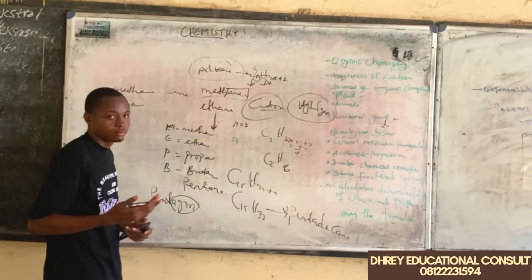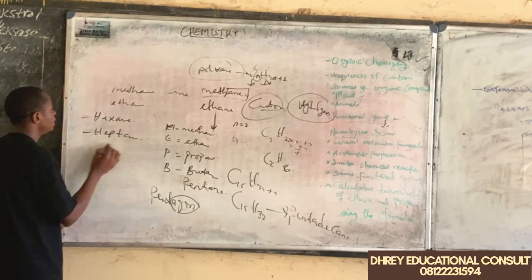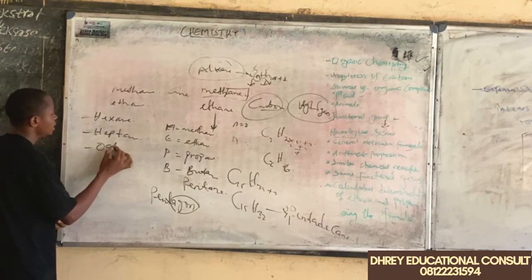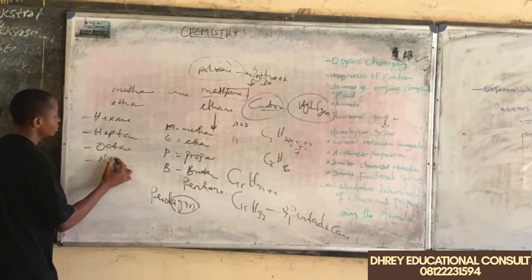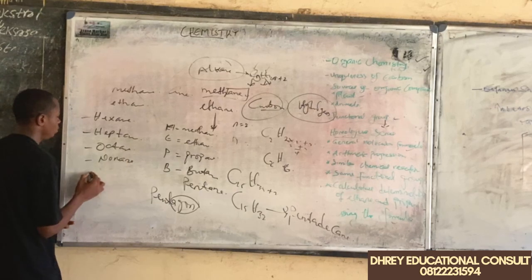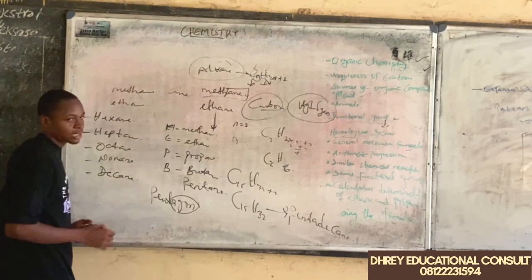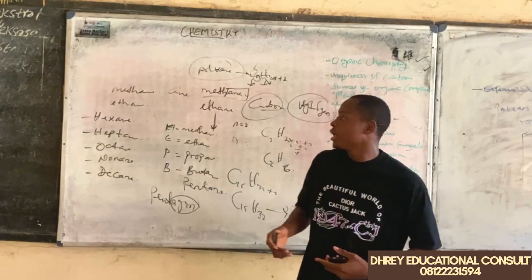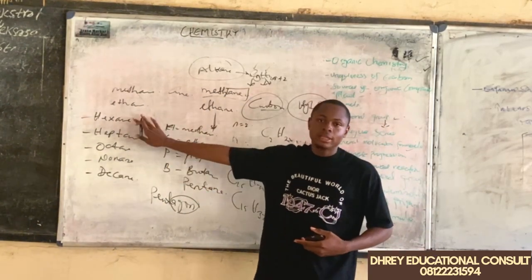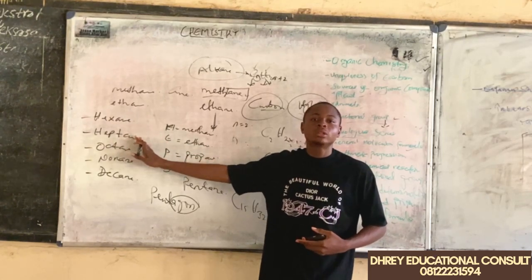Hexagon. The next member is going to be what? Heptane, which is gotten from heptagon. We have octane from octagon. We have nonane. We have what? Decane, which is from what? Decagon. So using these tips, you can know the first 10 members that belong to this group of what?